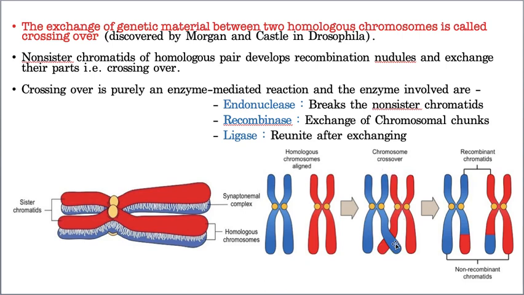This chunk comes here and this chunk goes here, and this process of exchange of the chromosome material, that means genetic material, between two non-sister chromatids of homologous chromosomes, is called recombination or crossing over.